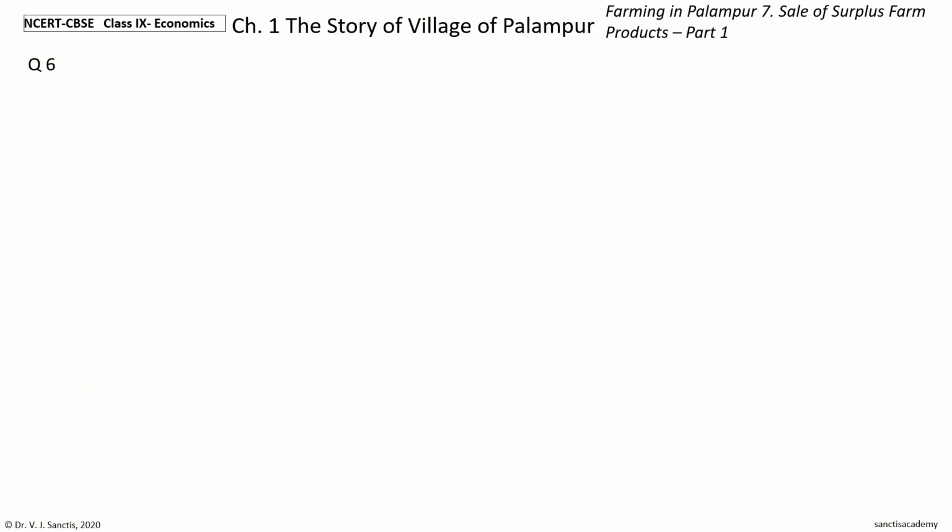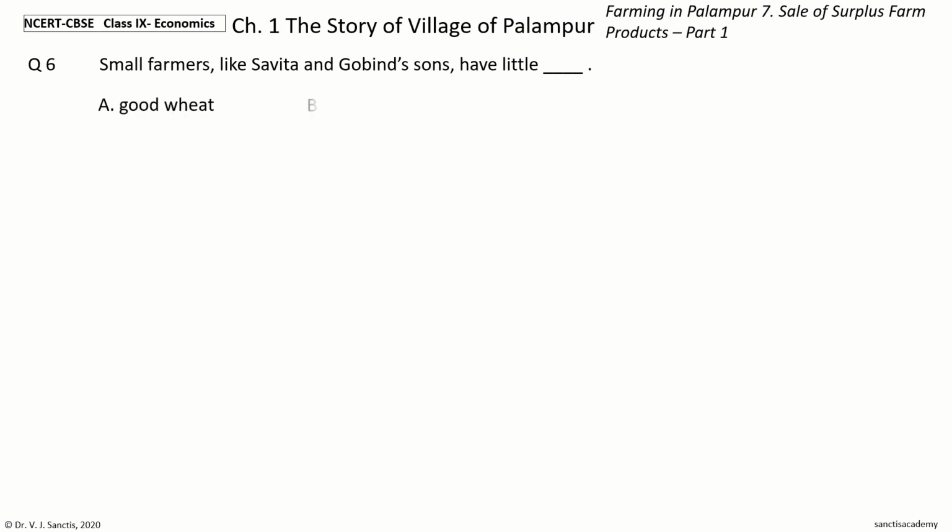Next question 6. Small farmers like Savita and Gobind's sons have little dash. The options are good wheat, surplus wheat, children to feed, poor quality wheat. Your time to choose. And the answer is surplus wheat. So, small farmers like Savita and Gobind's sons have little surplus wheat.